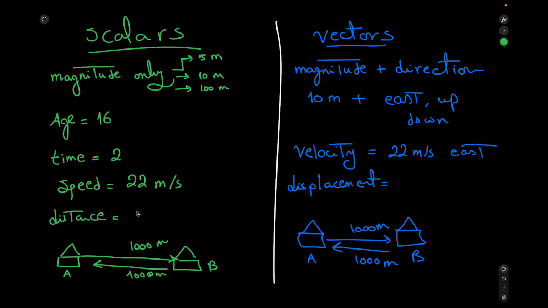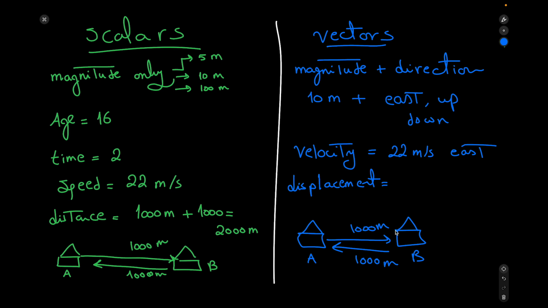So we are going to say 1,000 meters in the morning when you are going to school, plus the other 1,000 when you go back to your home at the end of the day. So the total distance covered by you on this day would be 2,000 meters. This is how we calculate distance. We are not taking the direction into consideration.